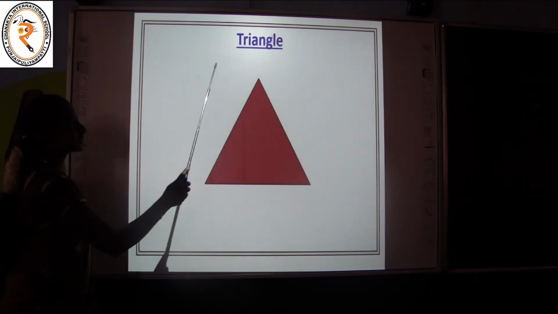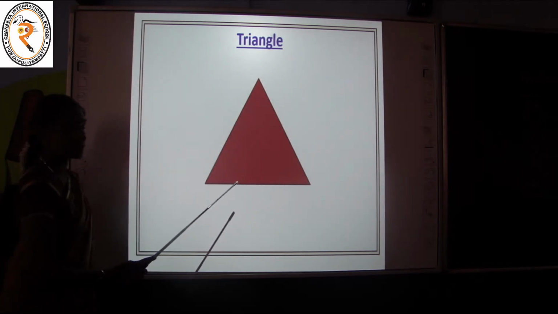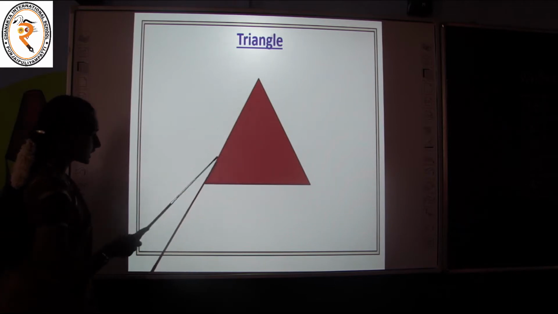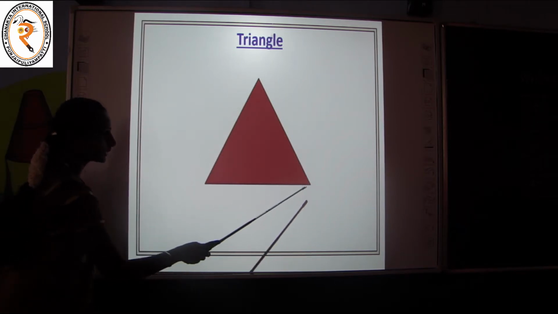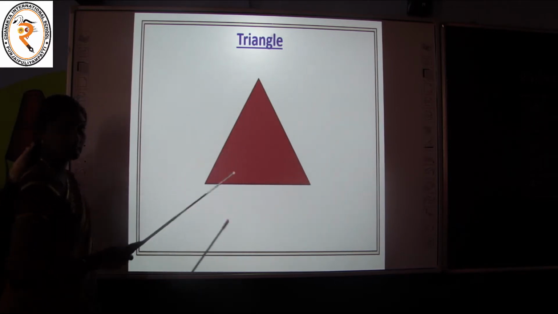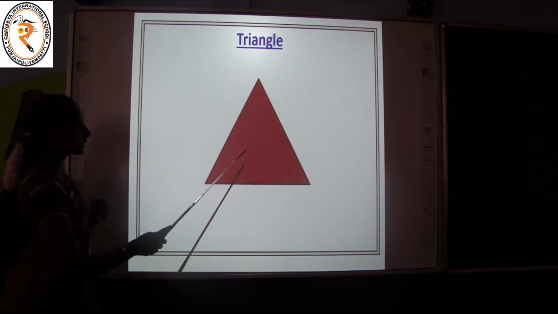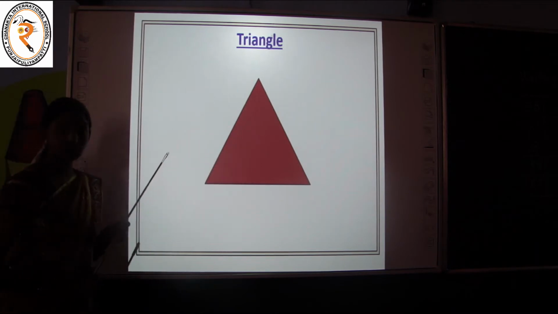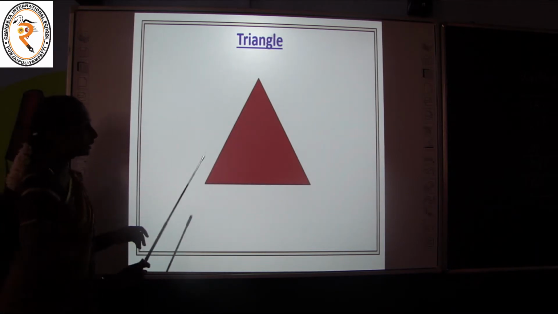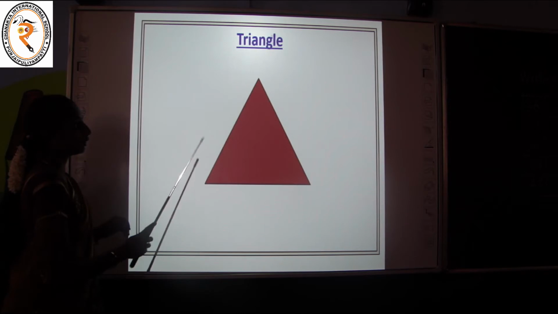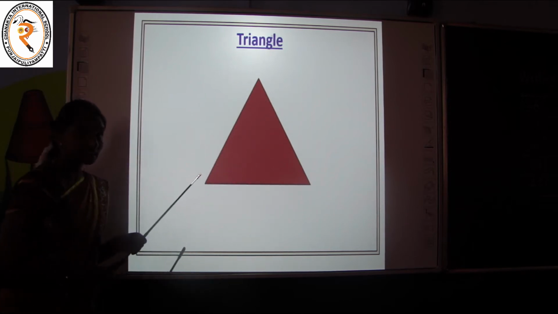Children, see this shape is known as triangle. See here a slanting line, one sleeping line, again a slanting line. Two slanting lines and one sleeping line make this shape, and this is known as what? Triangle. Okay, look at this shape carefully. Okay, this is triangle shape.